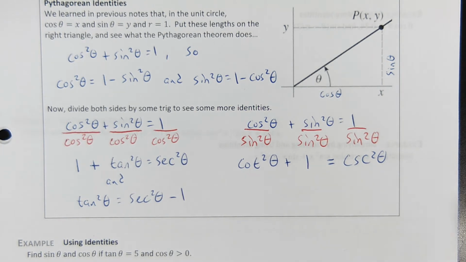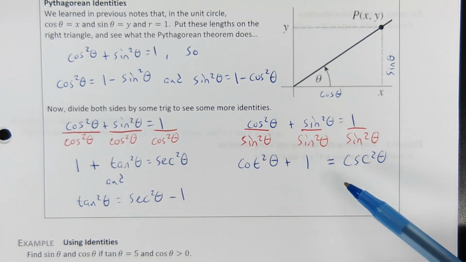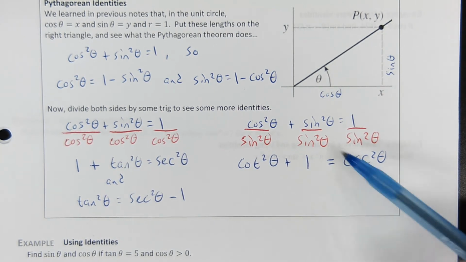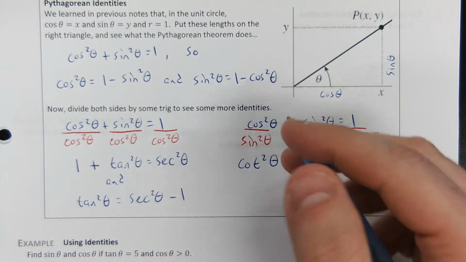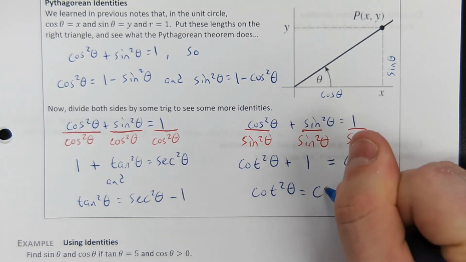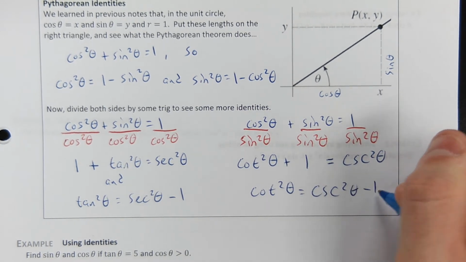You'll see. And right now we're just providing the building blocks of our proofs. We haven't proven anything yet. And then here, again, I can isolate cotangent squared just by subtracting 1. So cotangent squared theta is cosecant squared theta minus 1.